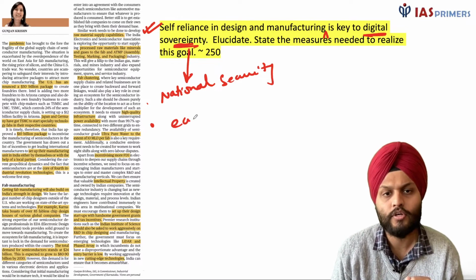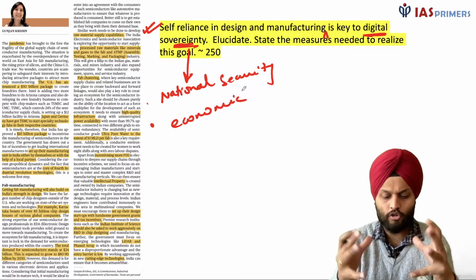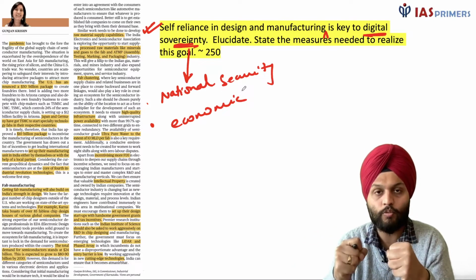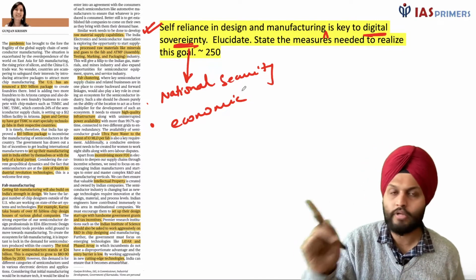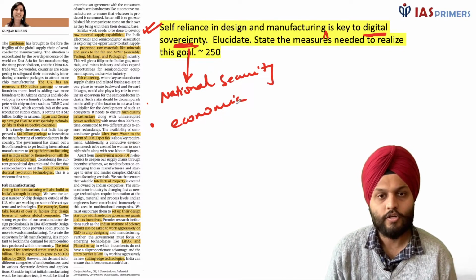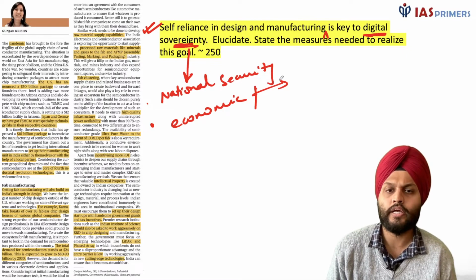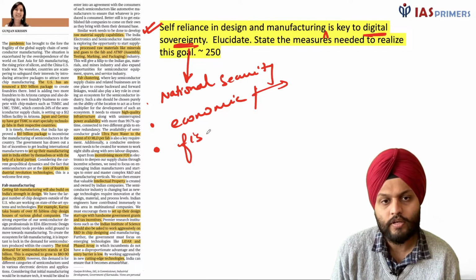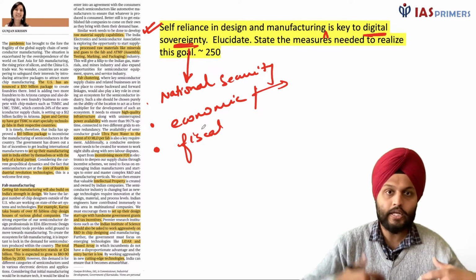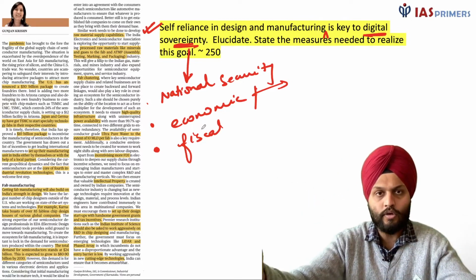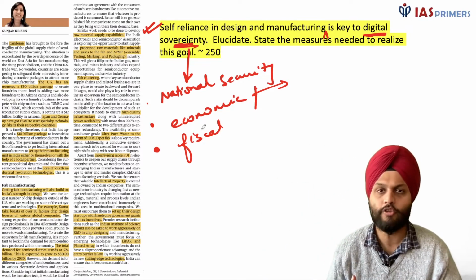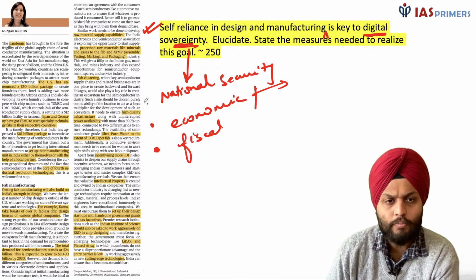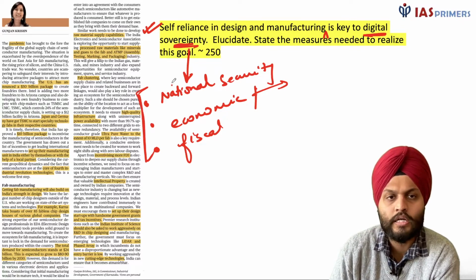That means it may be with reference to India's economic interest. What if China or some other country, specifically China actually, which has a lot of control over these raw materials and other things, says that we are not going to supply, you said something against us? So economic security is again part of national security. Likewise, it is affecting our fiscal space. We are importing most of it. Money is getting drawn out, we are importing electronics and other things. So our money is going outside of the country. So in many ways we can link these to digital sovereignty over here.